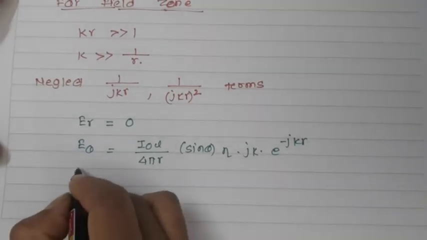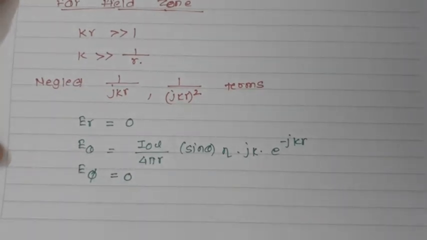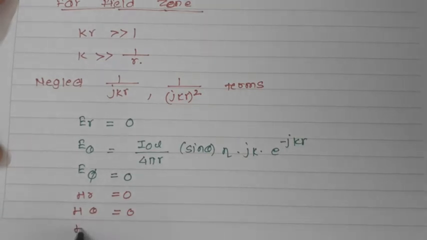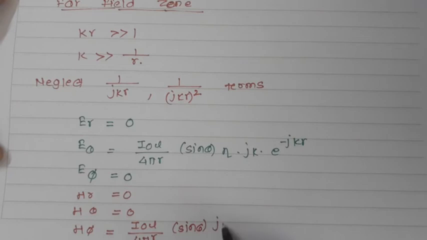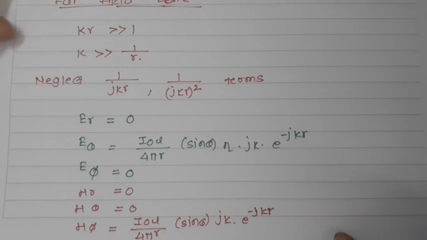Now the next one is E phi. E phi will also be 0, as we have already seen E phi is equal to 0. Now Hr is 0, H theta is 0, and H phi, if you neglect the terms, will be I0 L upon 4 pi r, sin theta, jk, e raised to minus jkr. So in the far field region we are neglecting the other terms and we have got only the E theta component and the H phi component.